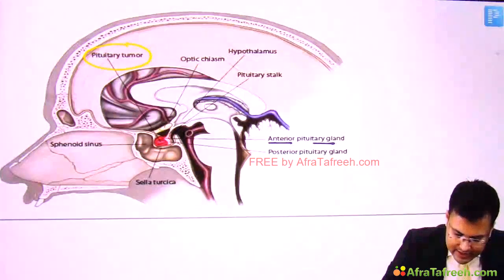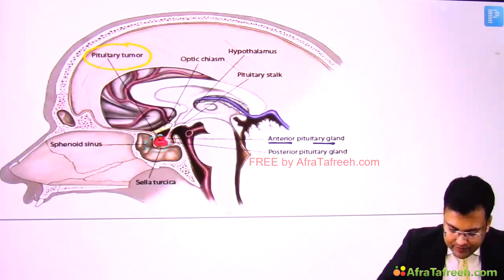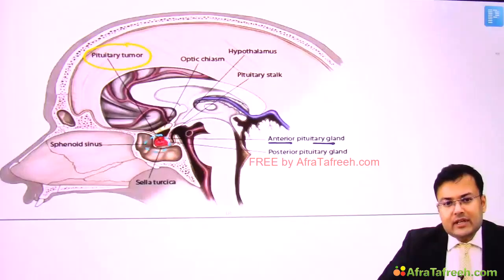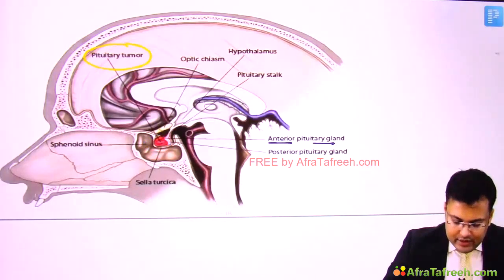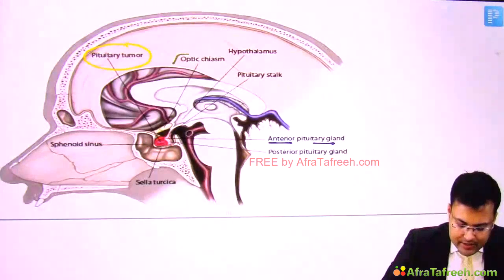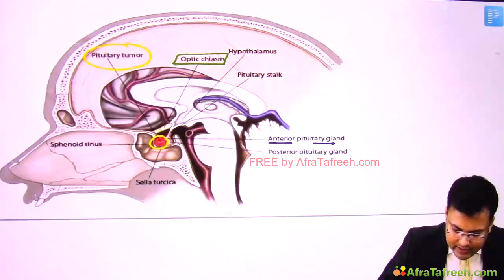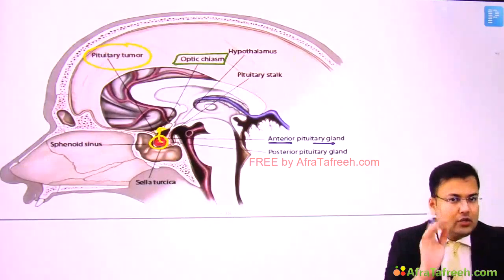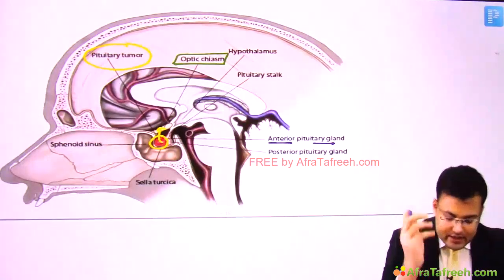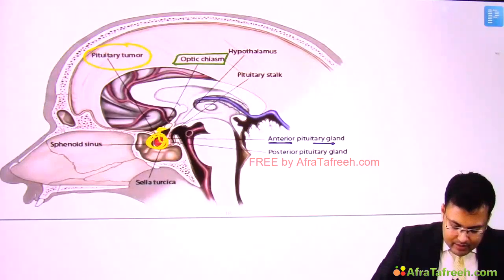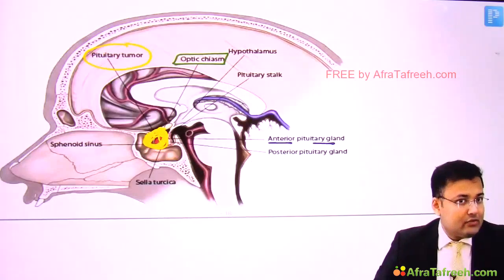This is the location of the tumor. Clear? And if you see the relation of this tumor, what is the structure here? This is optic chiasma. Here you can see this is the tumor and this is the optic chiasma. Over a period of time, whenever there is increase in the size of tumor, it is going to compress the optic chiasma, and we discussed what the problem is.